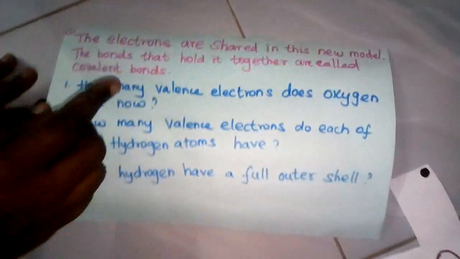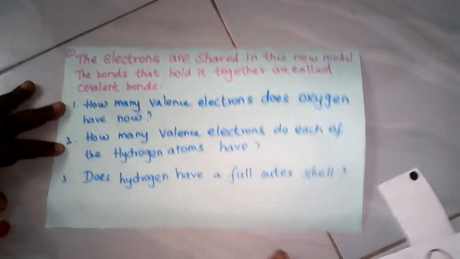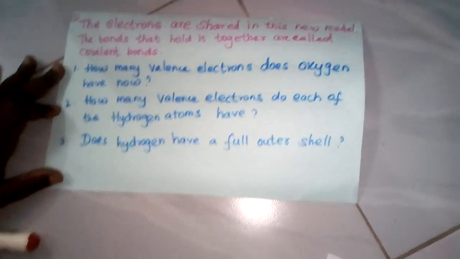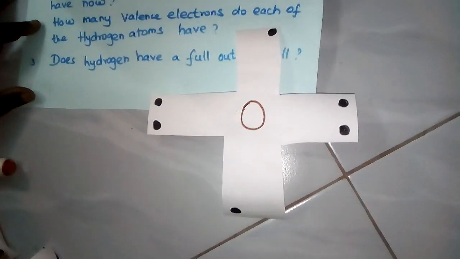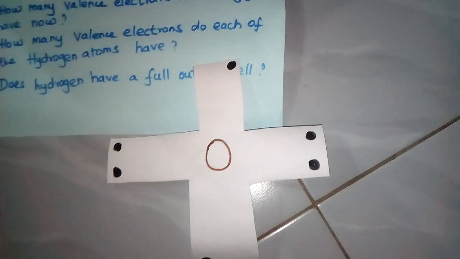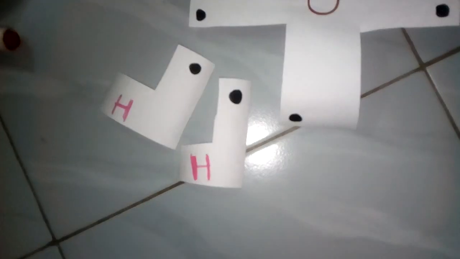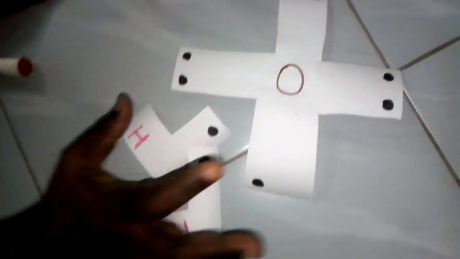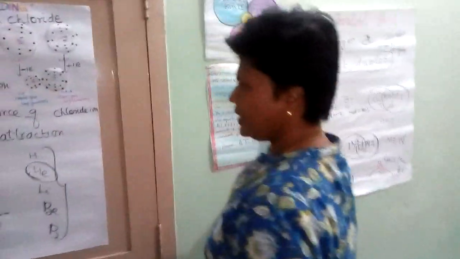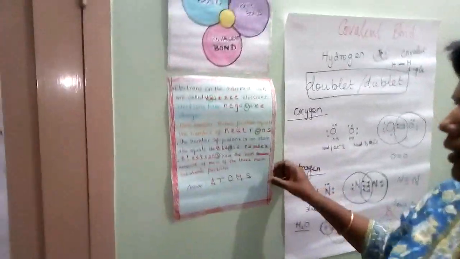For another group, I have written: the electrons are shared in this new model. Bonds that hold them together are called covalent bonds. How many valence electrons are there? Now this is oxygen. How many valence electrons? Children have to find it out and write. How many valence electrons does each hydrogen atom have? By seeing this, children will write. Does hydrogen have a full outer shell? So I engage them like this. These are the activities I am going to do in order to engage them in the class. Now the final section I want to conclude.